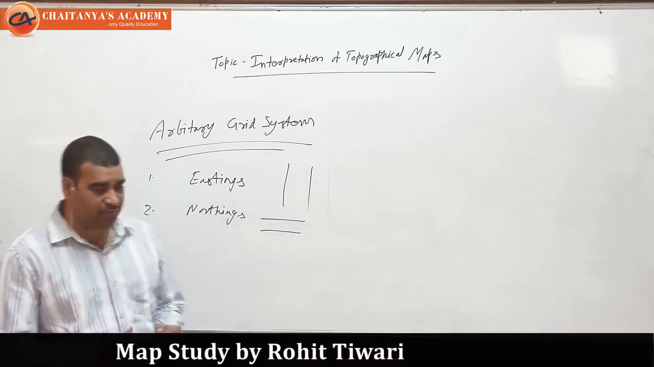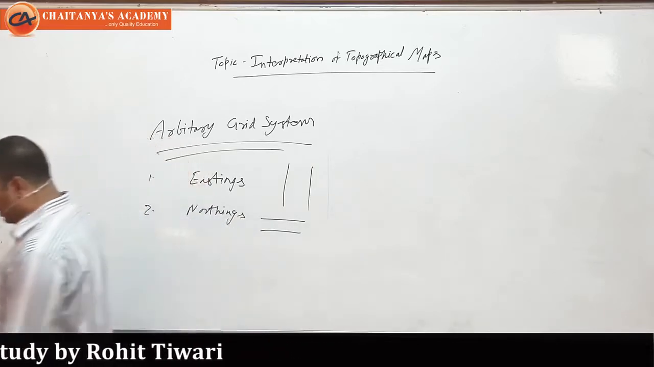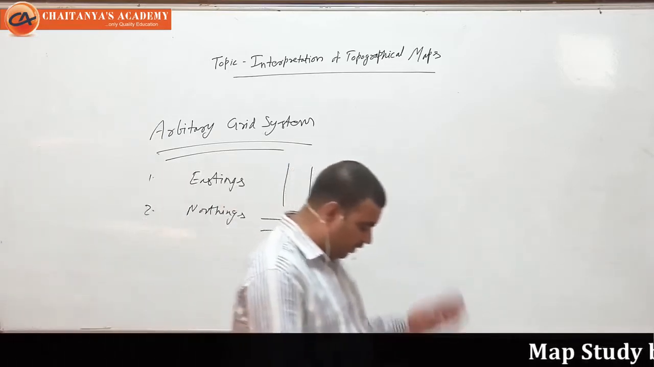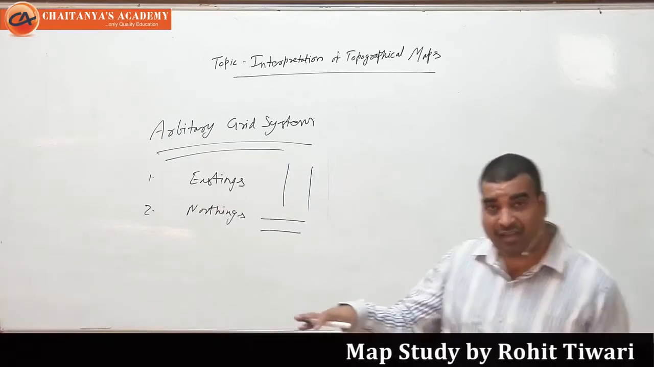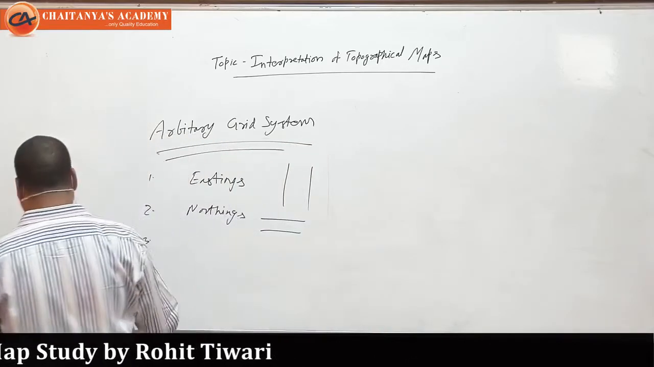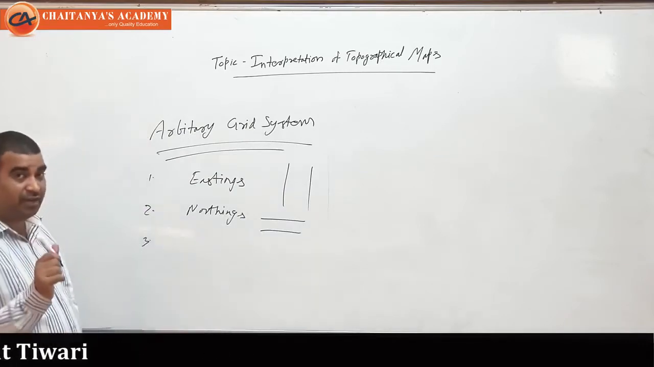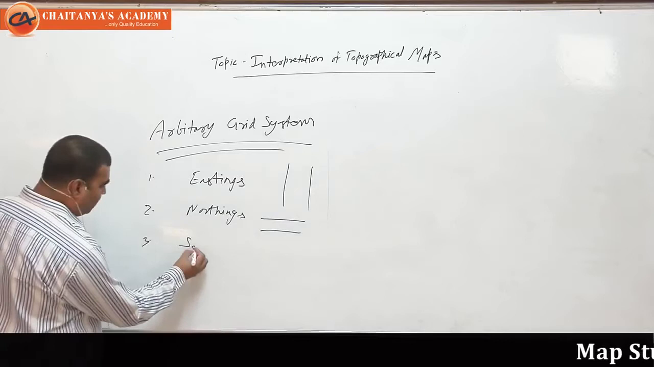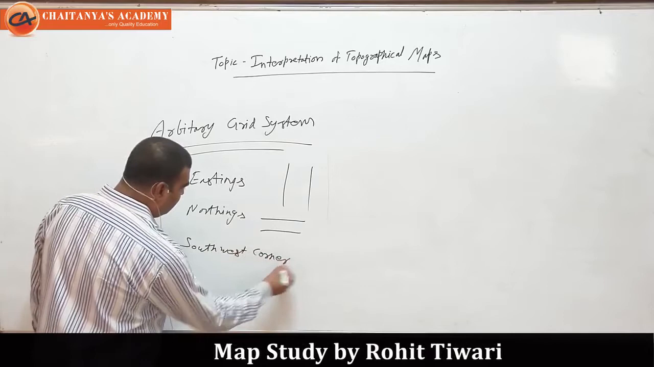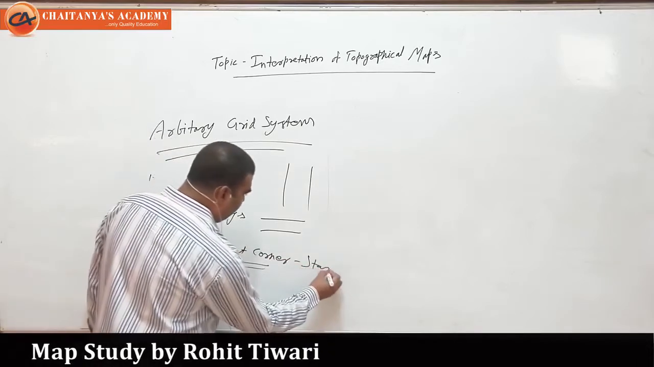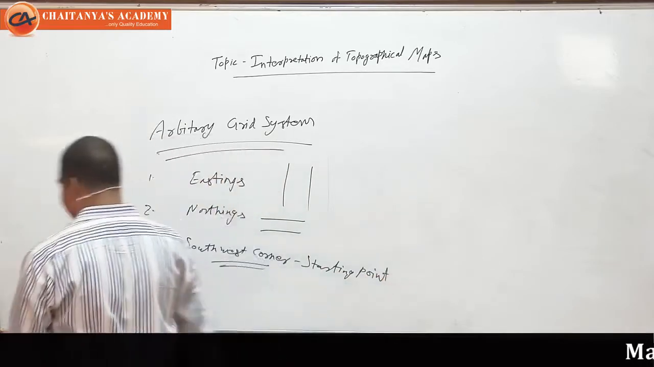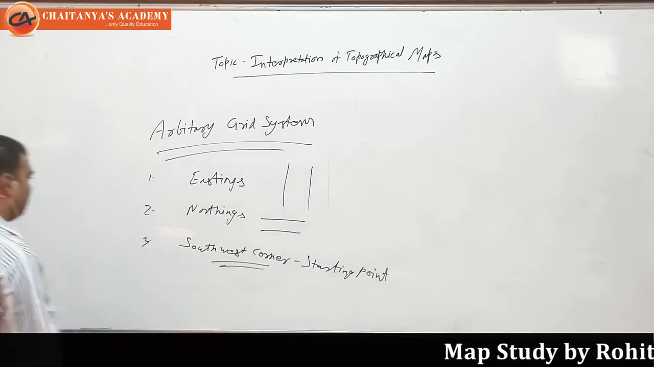So in the arbitrary grid system, the first important thing is that it helps in locating places on the map. Second, the vertical lines are eastings and horizontal lines are northings. Third, in this arbitrary grid system, the southwest corner is always the starting point of the map study. What is the meaning of this southwest corner? Let me tell you what the southwest corner is.